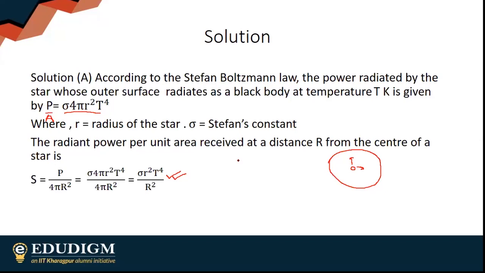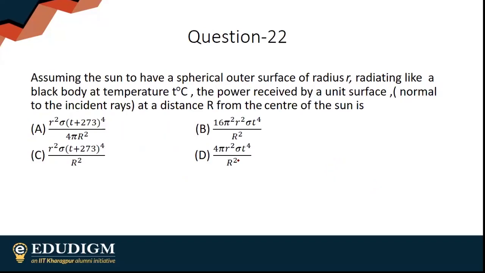Moving on to my next question. Assuming the sun to have a spherical outer surface of radius small r, same as last question, radiating like a black body at temperature T degrees Celsius, the power received by a unit surface at a distance r from the center of the sun is.